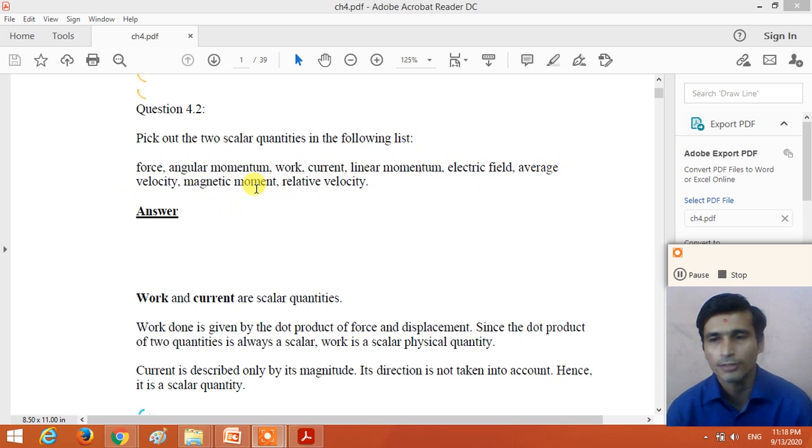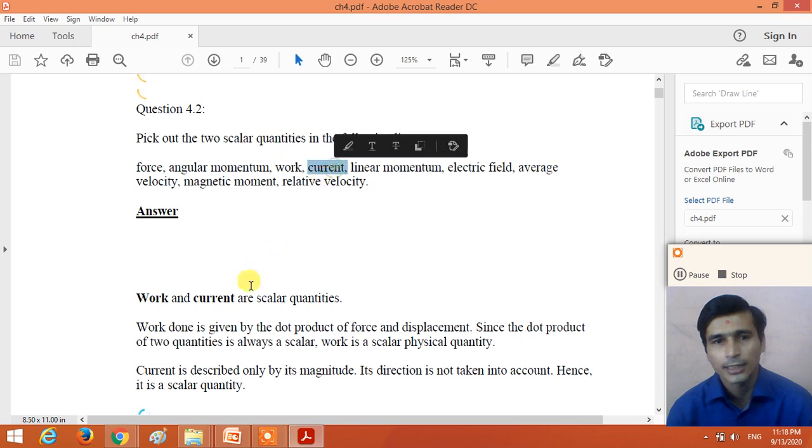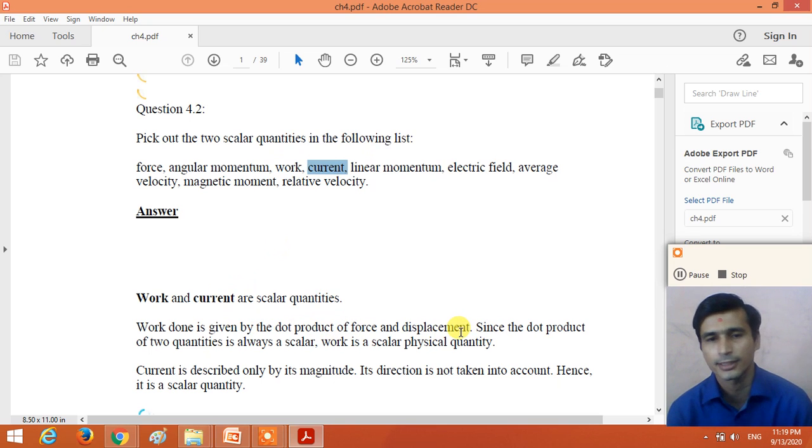So out of all of these physical quantities, pick out the two scalar physical quantities. So here the work and the current are scalar quantities. Work is given by the dot product of the force and the displacement, that we will discuss later on in chapter number 6, right?